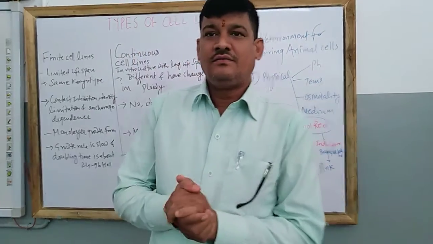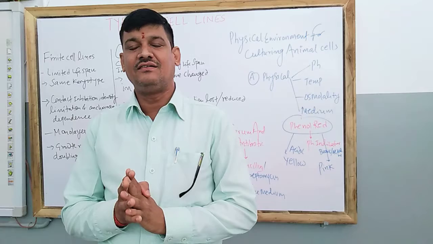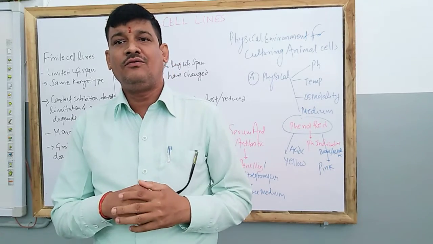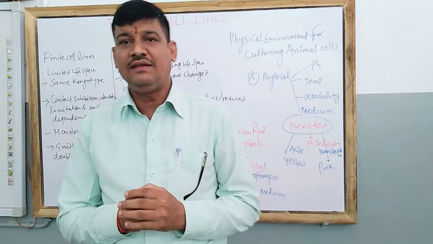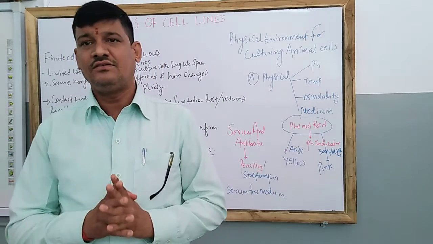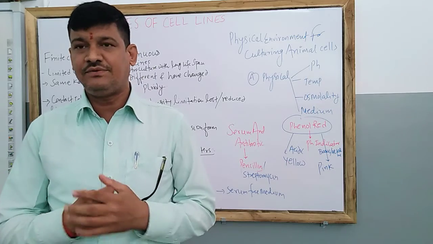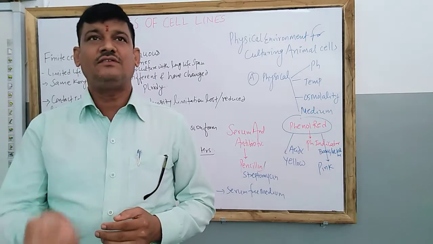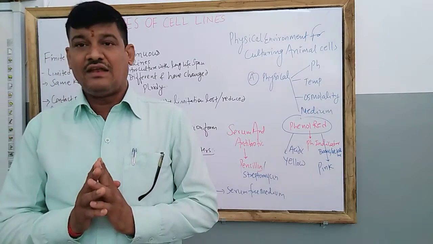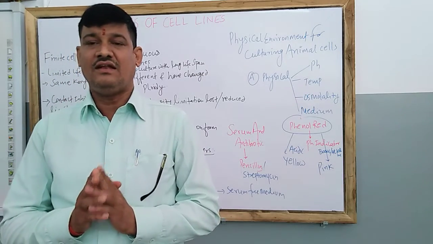Welcome back to animal cell culture. So today's topic is what are the various types of animal cell lines. Already we have completed the introductions regarding the running chapter. So we will discuss the different types of cell lines, that is, the animal cell lines.